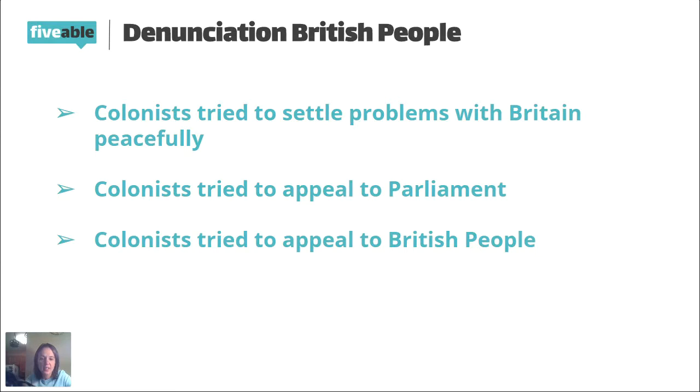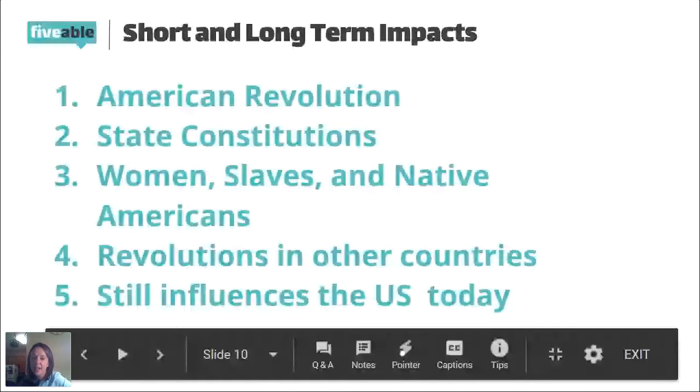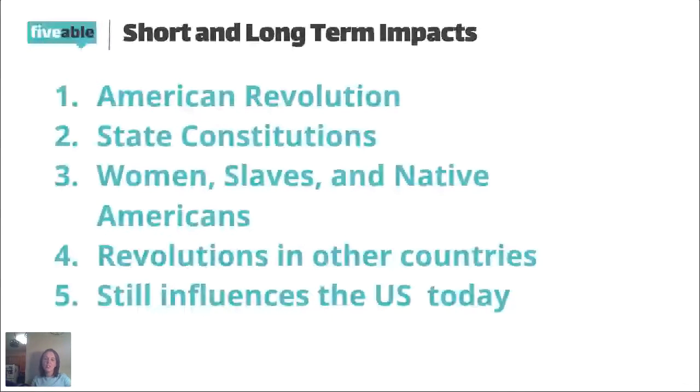So the short and long-term impacts of the Declaration of Independence. One is obviously going to be the American Revolution, right? So we're going to jump into the American Revolution full force. Yes, Lexington and Concord, technically the first battle of the American Revolution, takes place before we've declared our independence. But with this declaration, it's obviously going to bring the full American Revolution into force.